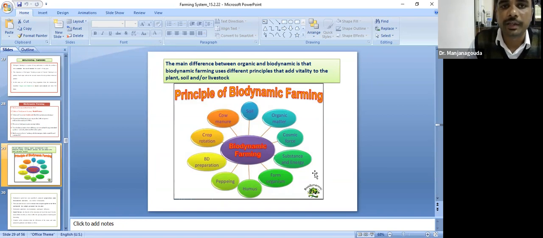The main difference between organic and biodynamic farming is that they use different principles to add vitality to the plant, soil, and livestock.